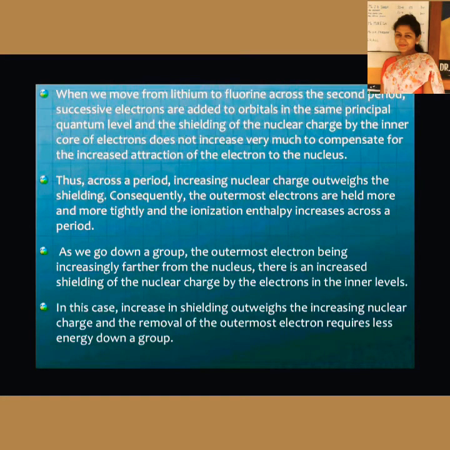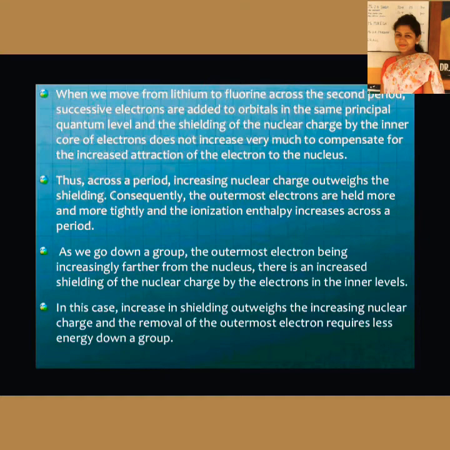So when we move from lithium to fluorine across the second period, what happens? Successive electrons are added only in the same shell. As a result, the nuclear charge is very effective, and the shielding effect is not so much seen here. Thus, across a period, increasing nuclear charge outweighs the shielding. Consequently, the outermost electrons are held more and more tightly, and ionization enthalpy increases across a period.